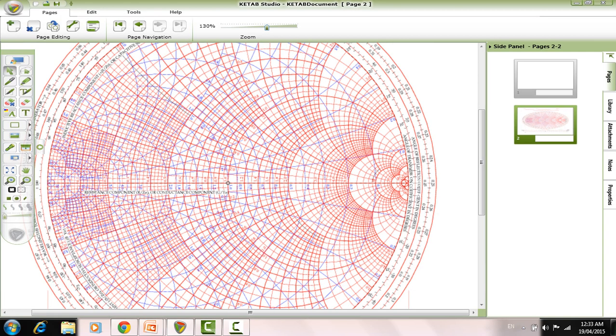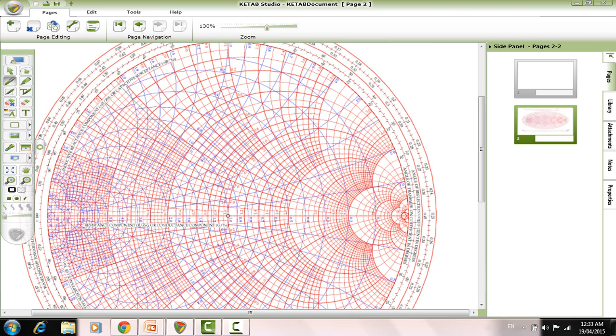So this is the Smith chart. First, we find the point ZL, which is 0.6 plus j0.6. And that point is ZL.